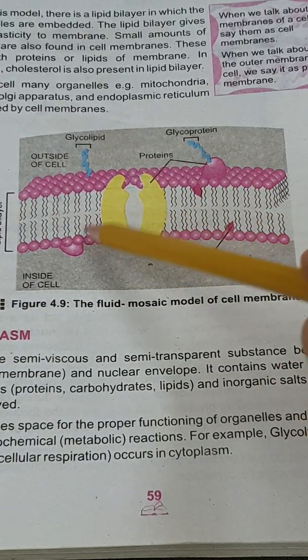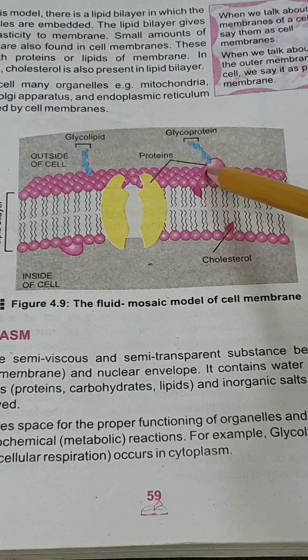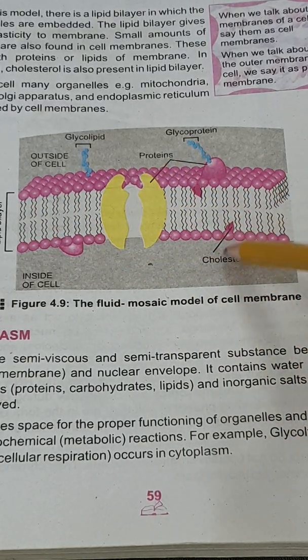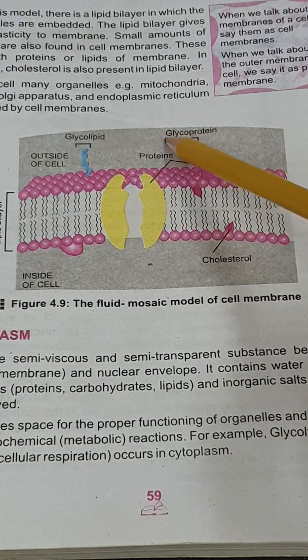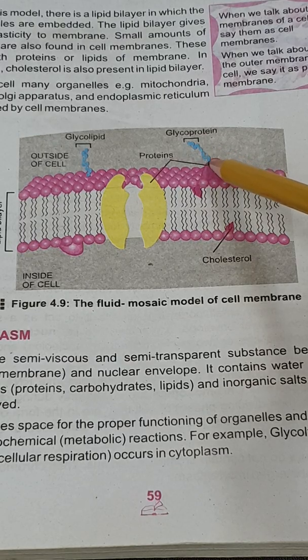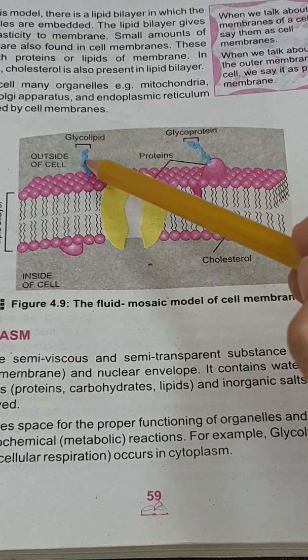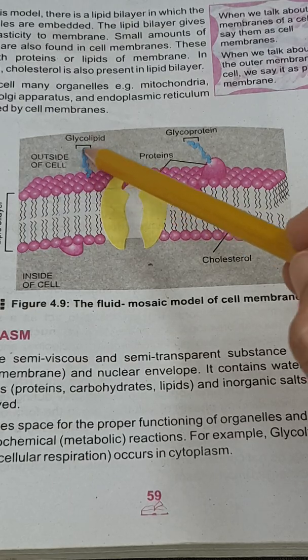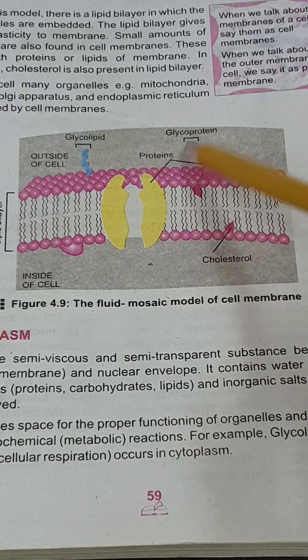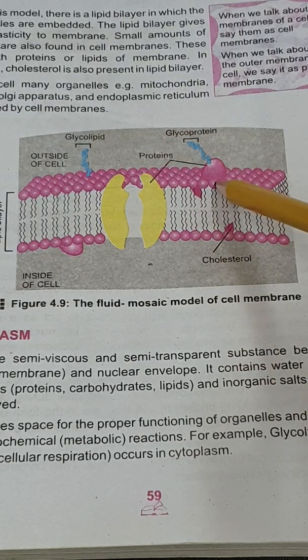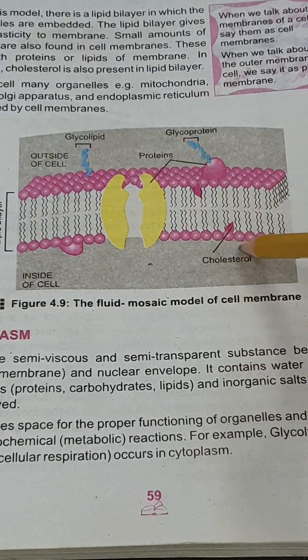These are the proteins that are present scattered in this lipid bilayer, as well as some proteins with carbohydrate like this. This is the branch of the glycoprotein. Glyco means carbohydrate, so glycoprotein is carbohydrate and protein, and glycolipids are carbohydrates attached with the lipid. So in some specific ratio, carbohydrate is also present, and cholesterol is also a part of the cell membrane.